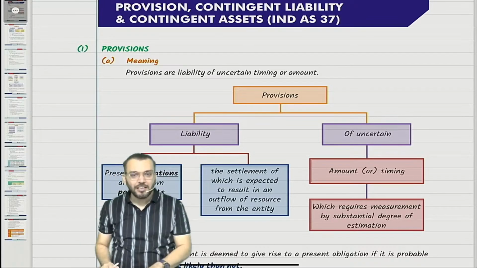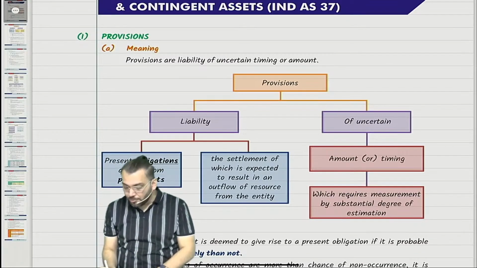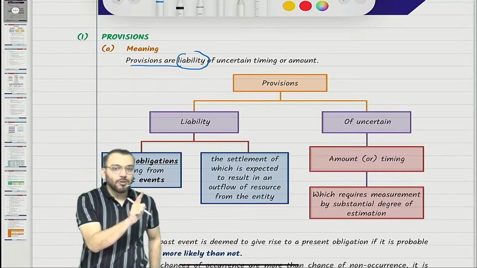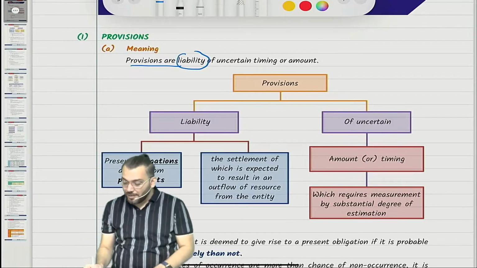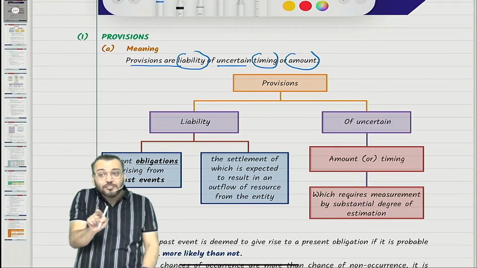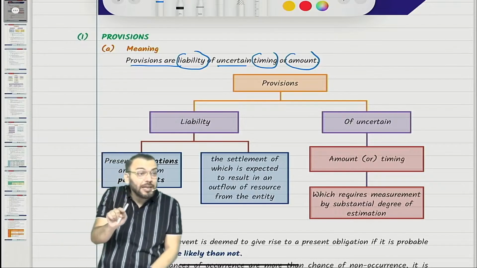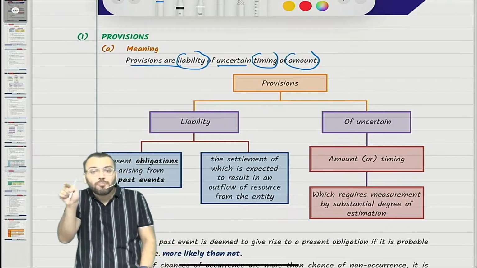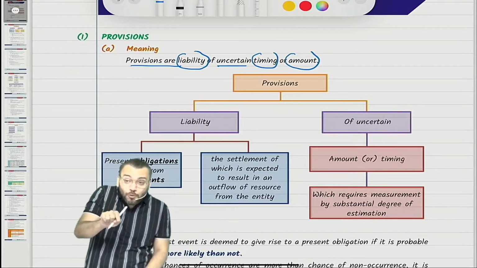The first, the meaning part, let us do. So provision means what? Provisions are liability of uncertain timing or amount. Either the timing, meaning the payment date, is not known to us, or the amount of payment is not known to us, or both are not known.